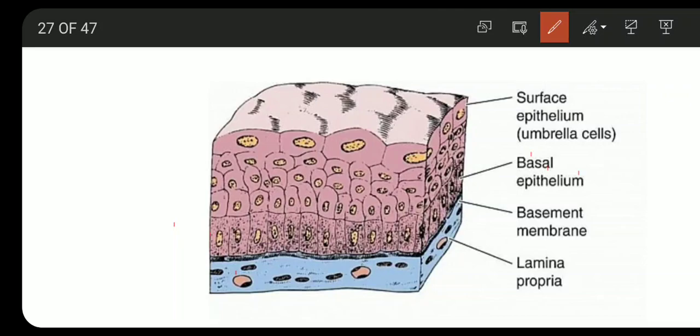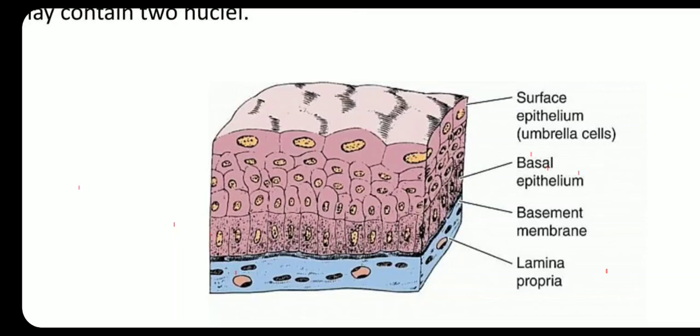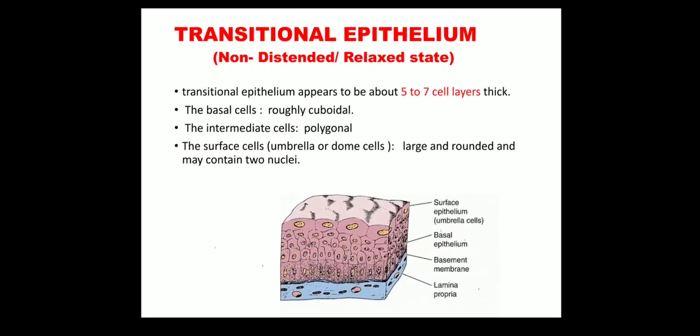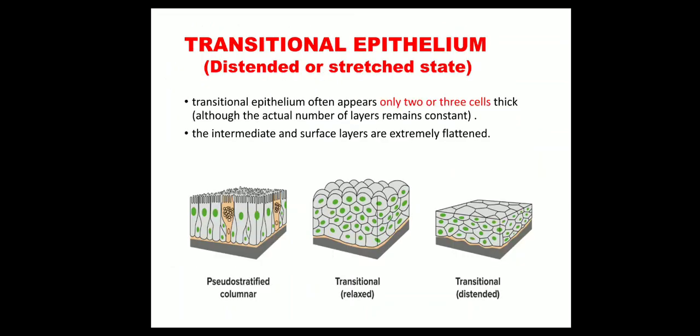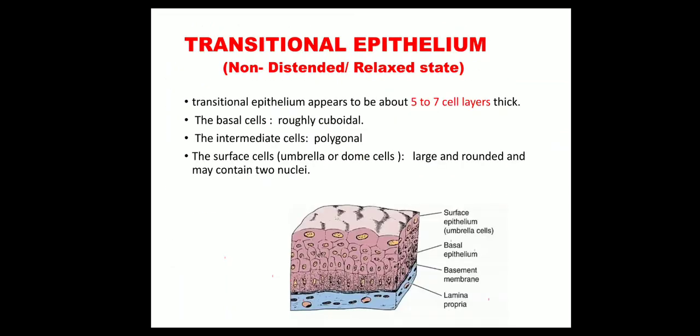Now, the urinary bladder. We can see the transitional epithelium most prominently there. We will study the transitional epithelium which is present in the urinary bladder. As you know, the urinary bladder can be present in two forms. Either it is distended or it is non-distended. When the urinary bladder is filled with urine, it is in the distended or stretched form.